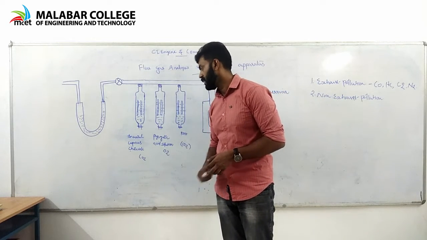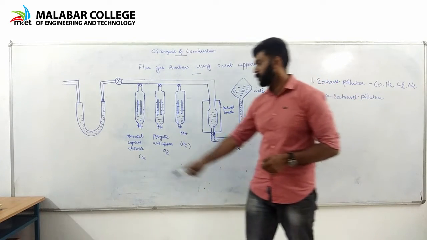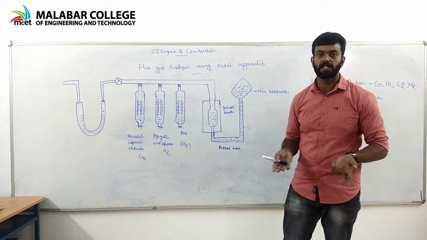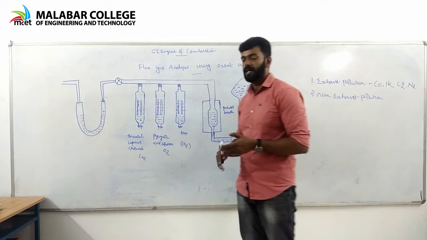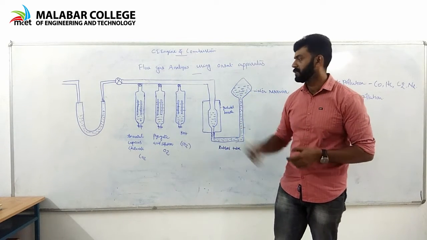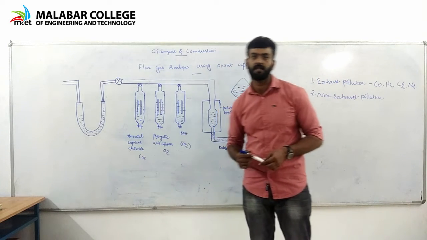Flue gas directly enters the ammonium cuprous chloride solution, which absorbs CO, and we can calculate the amount of CO absorbed there. We can easily calculate the before absorption and after absorption. From the difference, we can calculate the amount of CO present in the exhaust gases.